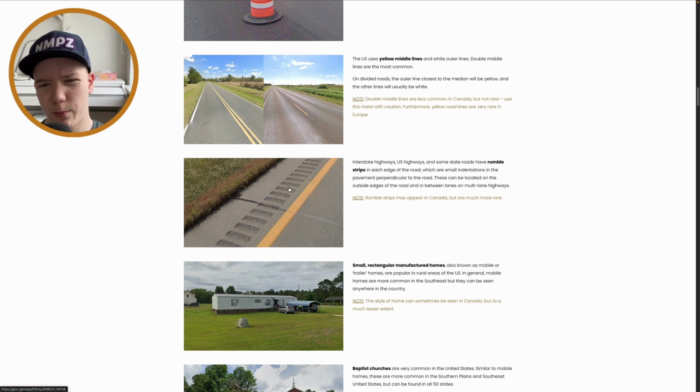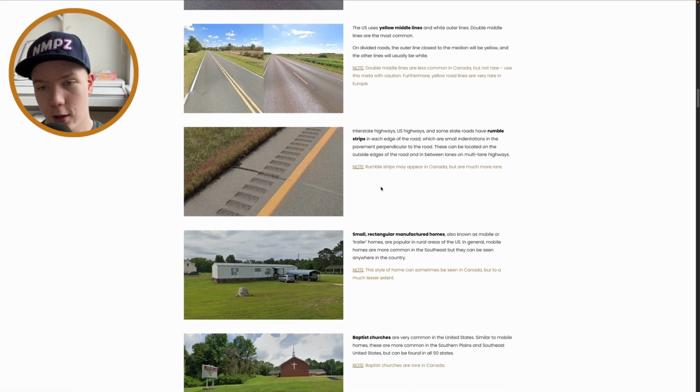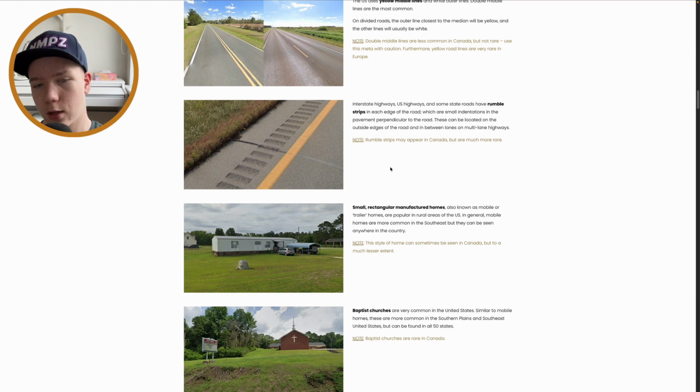The rumble strips, yeah, they also, again, they can appear in Canada, but are much more rare, but I wouldn't say they're that useful. But you do see a lot of them in Australia, so I would say they are the most common in Australia, but well, we're talking about North America today.